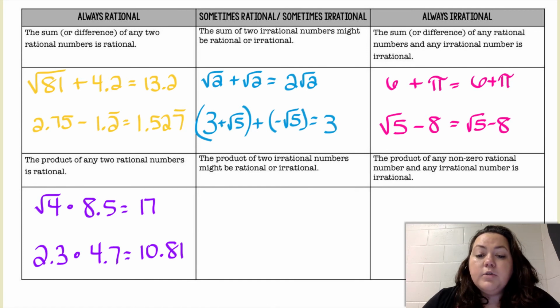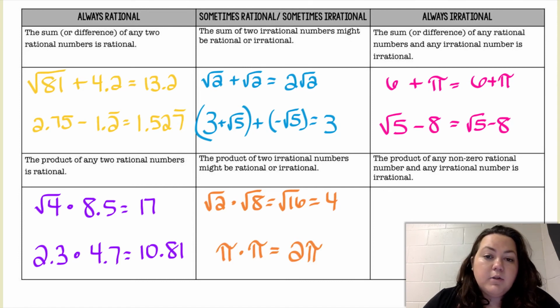The product of two irrational numbers might be rational and it might be irrational. So if I take the square root of 2 times the square root of 8, both are irrational, that gives me the square root of 16. And the square root of 16 is 4, so now my answer is rational. If I take pi and I multiply it times pi, they're both irrational. That gives me pi squared, which is still irrational. So sometimes it'll be rational, sometimes it'll be irrational when you're dealing with two irrational numbers.